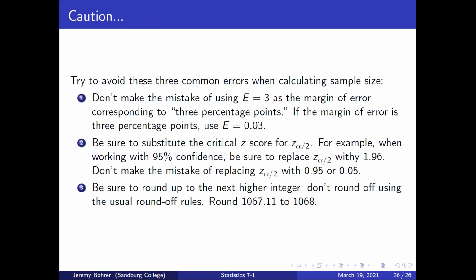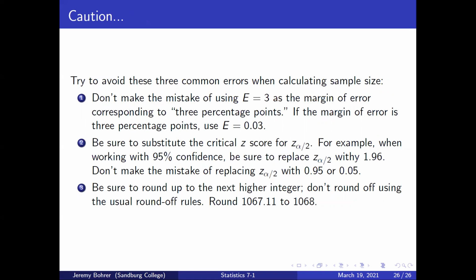Try to avoid these 3 common errors when calculating sample size. Don't make the mistake of using E equals 3 as the margin of error corresponding to 3 percentage points. If the margin of error is 3 percentage points, use E equals 0.03. Be sure to substitute the critical z-score for z sub alpha over 2.